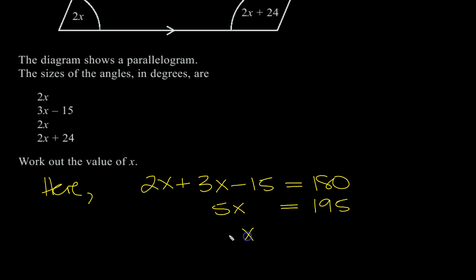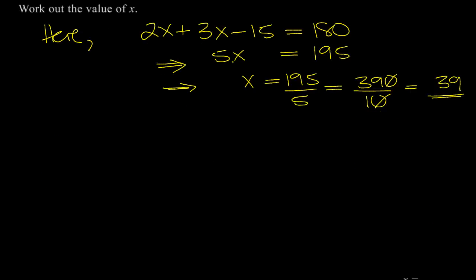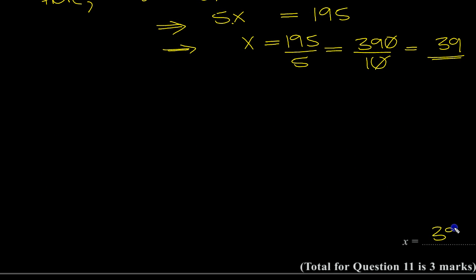So then x, move the 5 from times on this side down to divide on the other. 195 over 5. Double it, that's 390 when you double it. 380 plus 10 is 390, over 10. Now we can divide by 10 easily, and that's 39 degrees. Is the value of x. x equals 39 degrees.